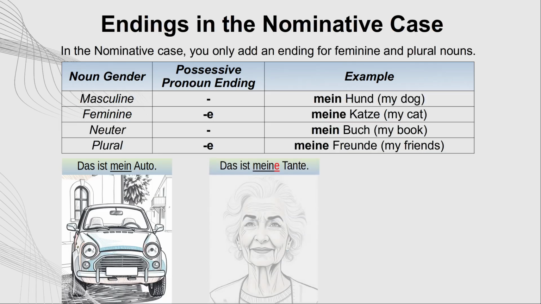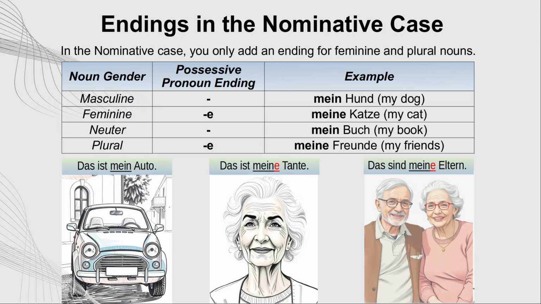Das ist meine Tante. That is my aunt. Tante is feminine, so we use meine. Das sind meine Eltern. Those are my parents. Eltern ist plural, so we use meine.